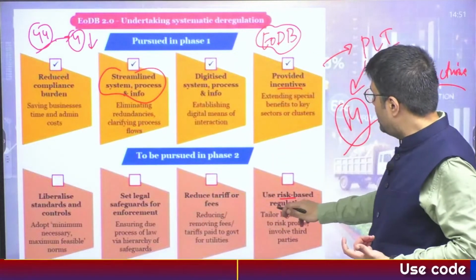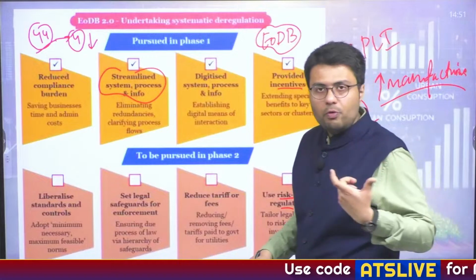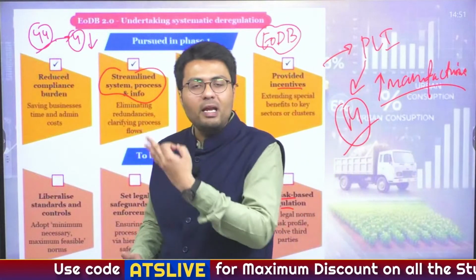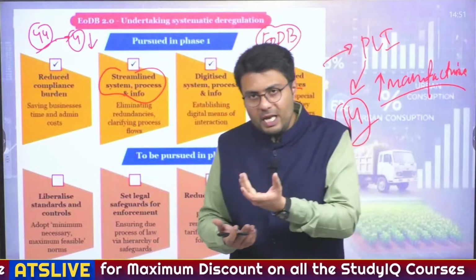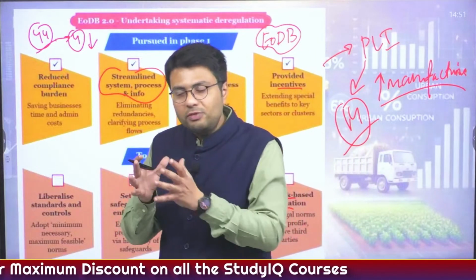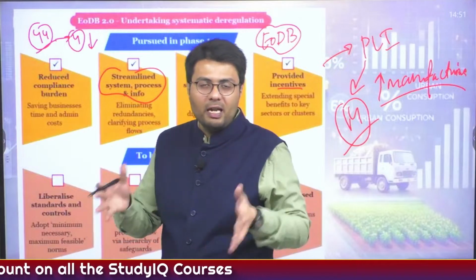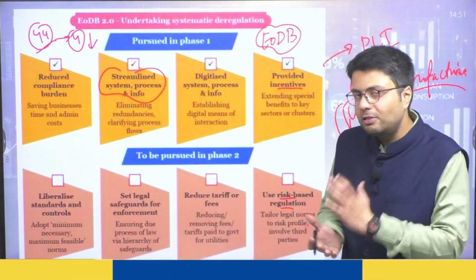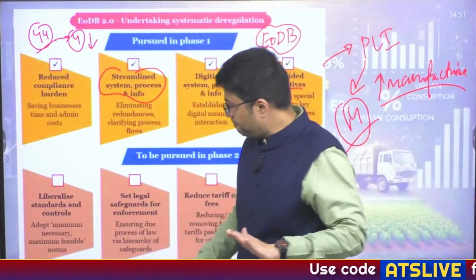Also, we need to undertake risk-based regulation, as I told you, that the sectors that impose higher risk on the economy and environment should be regulated strictly, whereas the sectors that do not have such a high impact on the economy and environment can be liberalized, as they can be provided with a lesser amount of regulation. Understood?